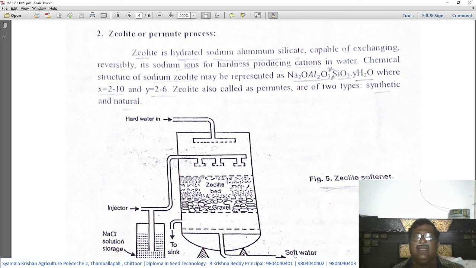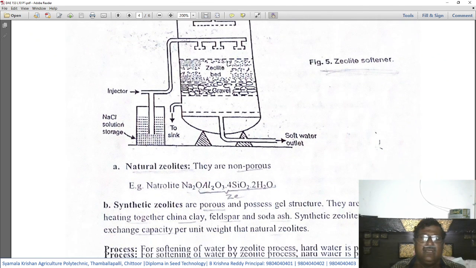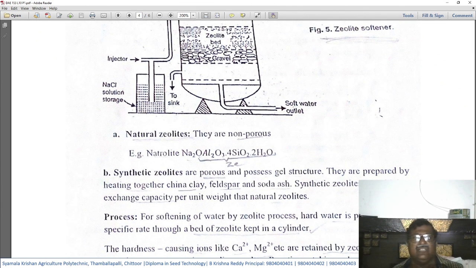Zeolites, also called permutits, are of two types, synthetic and natural. So zeolite, the other name is permutit, and permutits have two types. One is synthetic, the other one is natural permutit or natural zeolite. Okay, first let us see natural zeolites. They are non-porous. So this natural zeolite is a non-porous one. It will not have small pores in it.